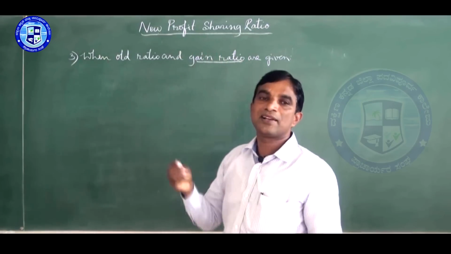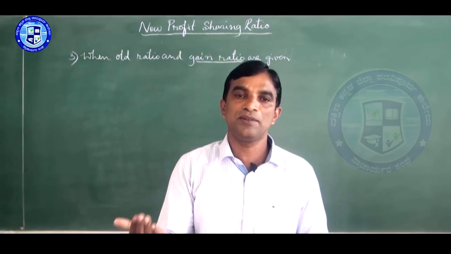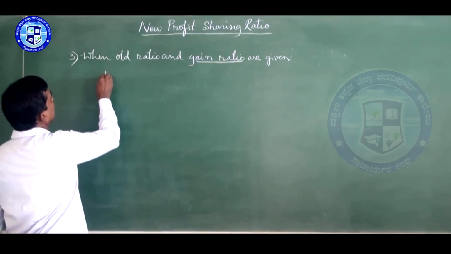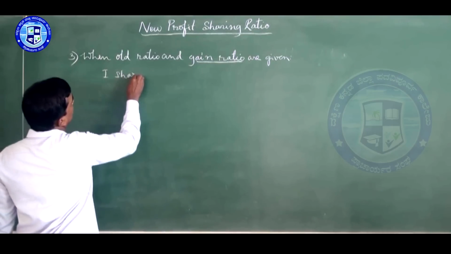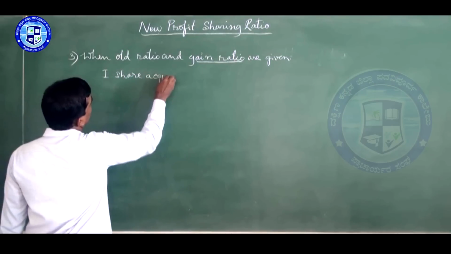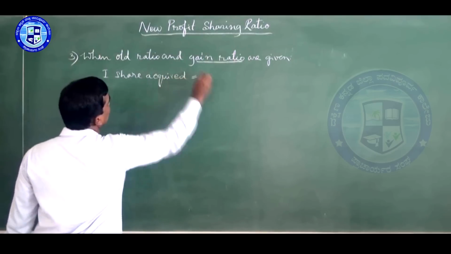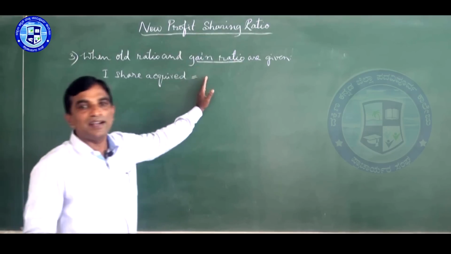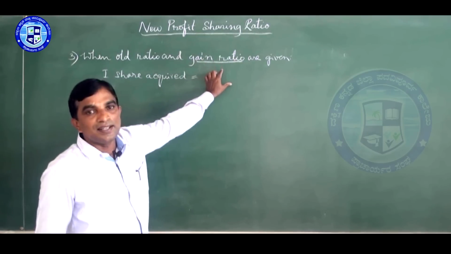For that there are two steps we should do. First we should find the share acquired. Share acquired you can calculate very easily. Share acquired means the remaining share will be acquired in the gain ratio.